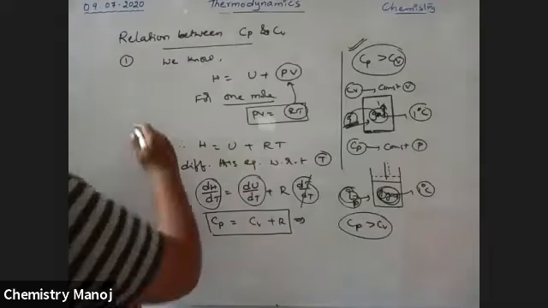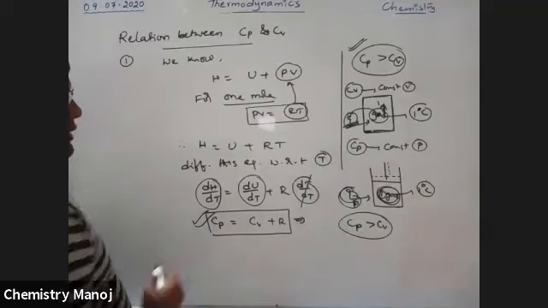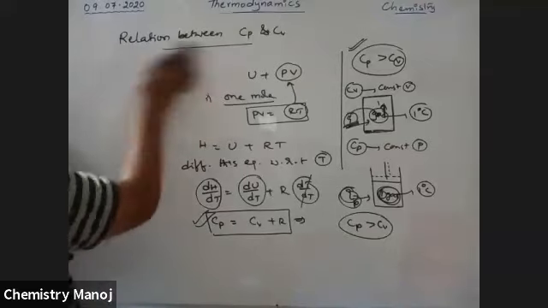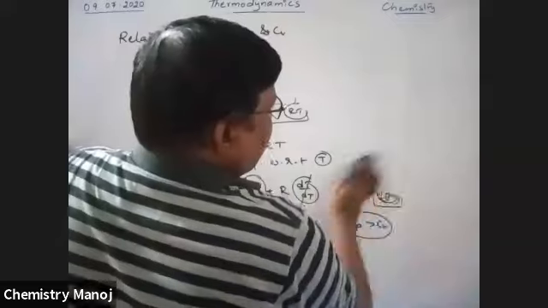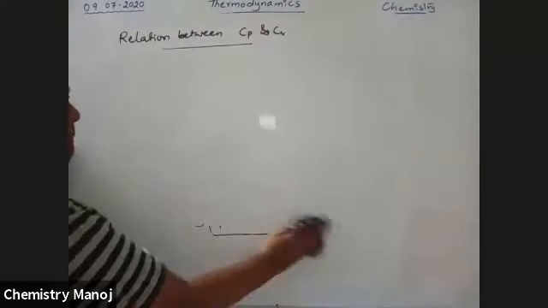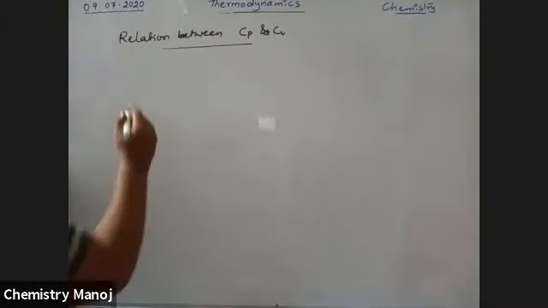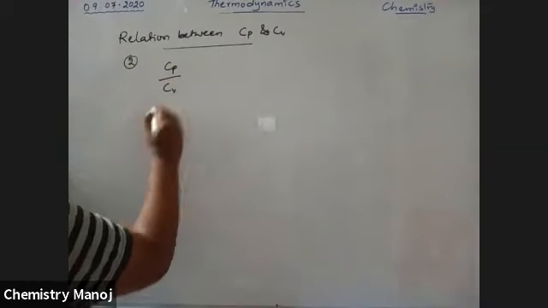So the first relation is Cp minus Cv is equal to R. It is the relation between Cp and Cv. Now I am taking the ratio. The second relation is Cp by Cv, higher value by lower value.